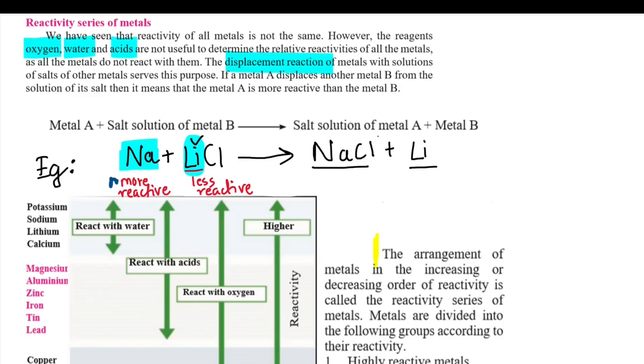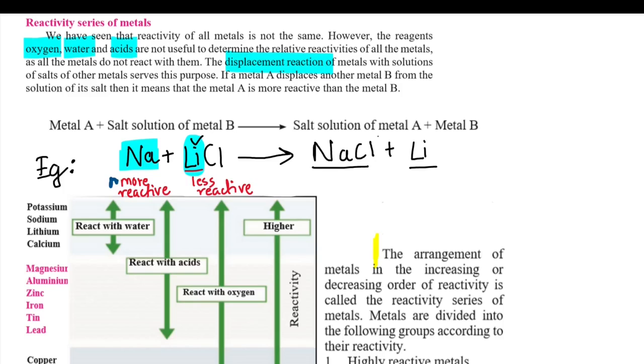Now, if I had an element which was less reactive than lithium, it would not be able to displace lithium from the salt. So, this helps us in determining which of them is more reactive. If sodium displaces lithium, then sodium is more reactive than lithium. So, displacement reaction helps in determining which metal is more reactive.